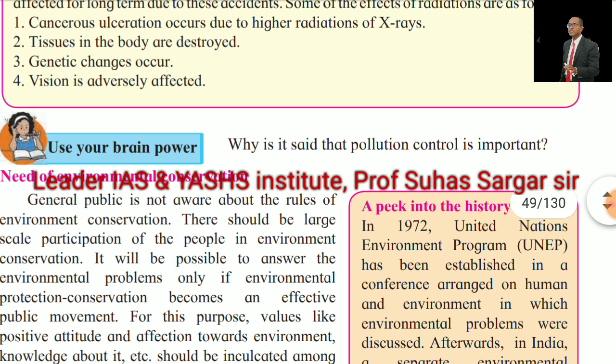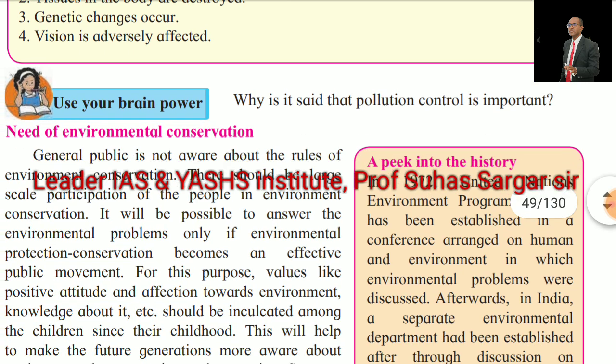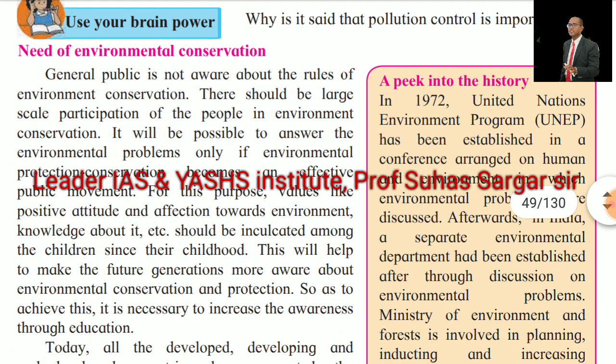Why is pollution control important? Use your brain power. Need of environmental conservation. The general public is not aware of the rules of environmental conservation. There should be large-scale participation of the people in environmental conservation. It will be possible to answer the environmental problem only if environmental protection and conservation becomes an effective public movement. For this purpose, values like a positive attitude and affection towards the environment, knowledge about it, etc., should be inculcated among the children since their childhood.